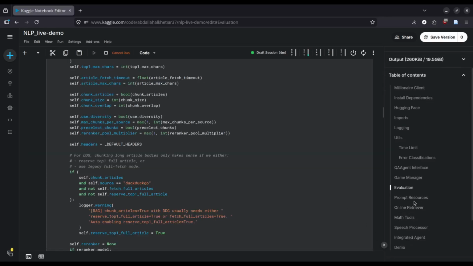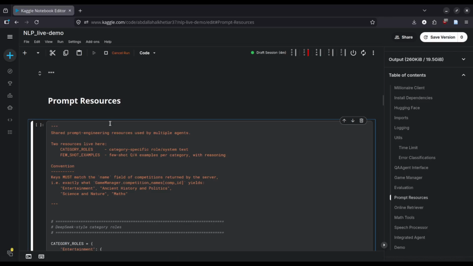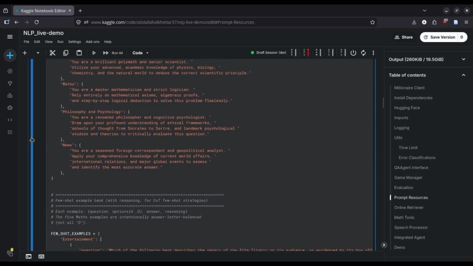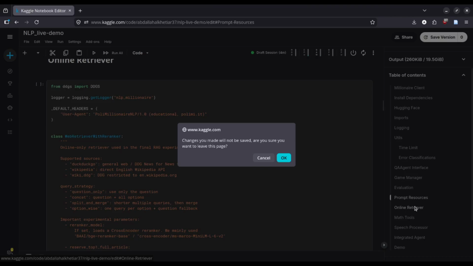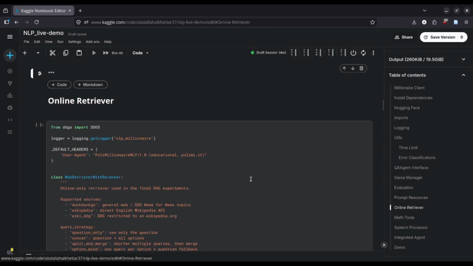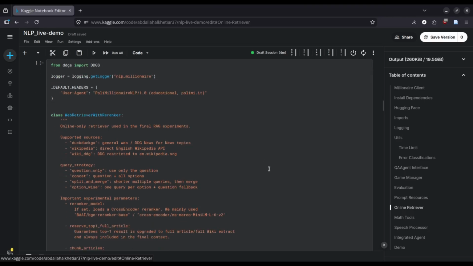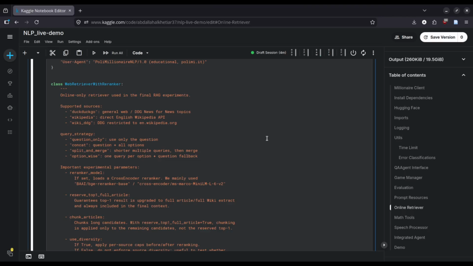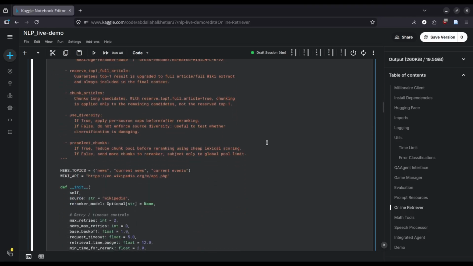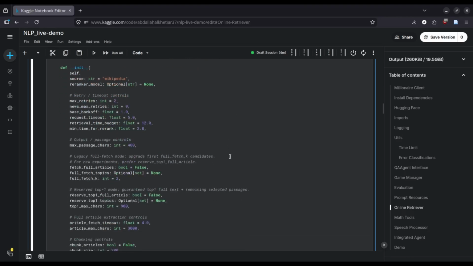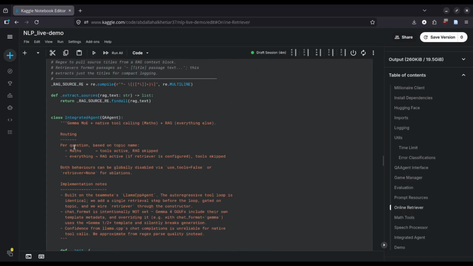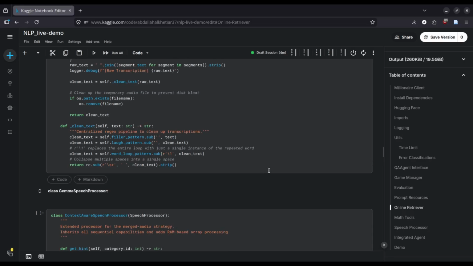After that, we can go to prompt resources. These are necessary for few shot and role-based prompting. Online retriever. This is the RAG part, one of the first modules for the retrieval augmented generation. We have a web retriever with a re-ranker that is able to interface with different sources, for example, DuckDuckGo or Wikipedia, depending on the category that we're facing, the type of competition the model is facing. It chunks the text and applies a re-ranking method through BGE.